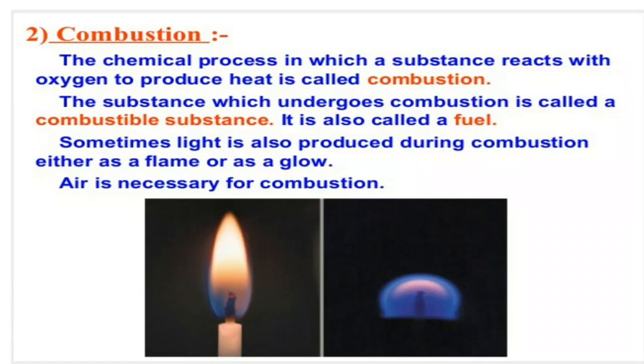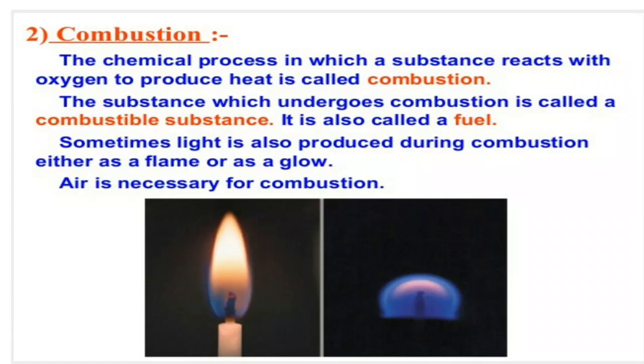A substance which undergoes combustion is called a combustible substance. Light is produced during combustion either as a flame or a glow. But air is necessary for combustion. Without air, combustion is not going to take place.